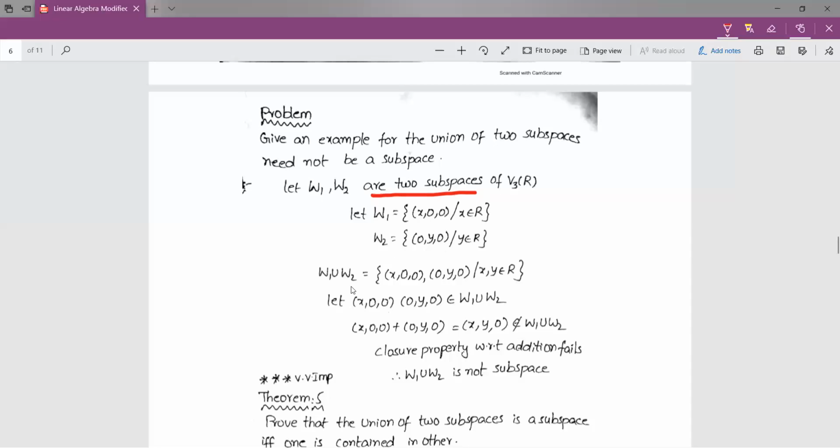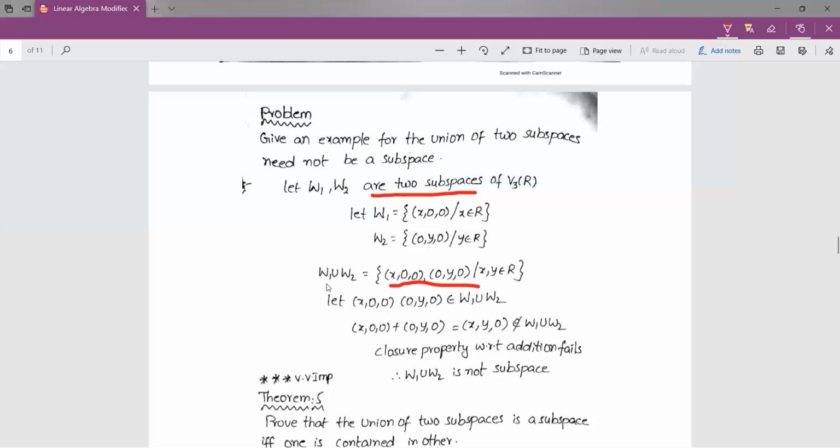Now I am considering the union. W1 union W2 is equal to the set of (x, 0, 0) and (0, y, 0). This is the union W1 union W2. If we want to say the union is a subspace, first of all it should be a subset of our vector space.